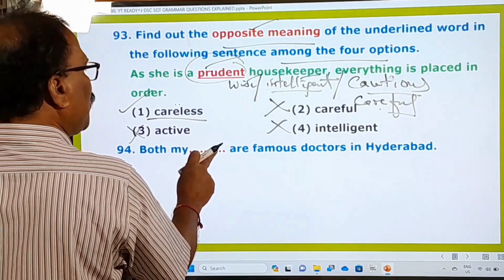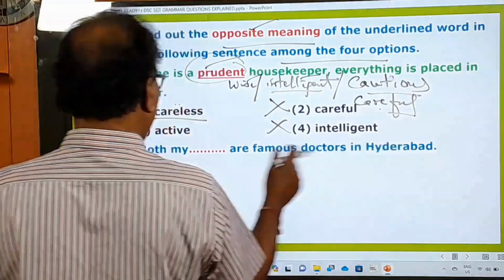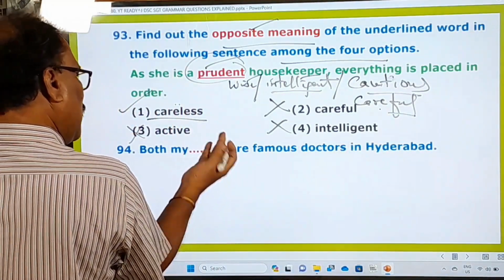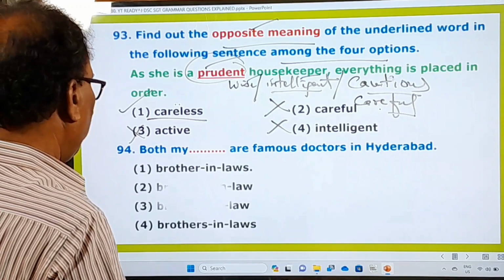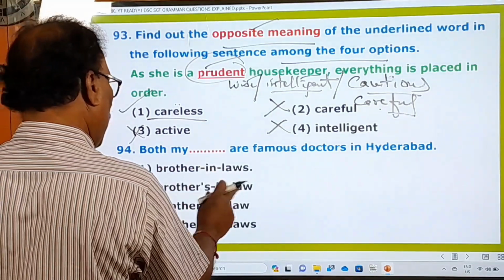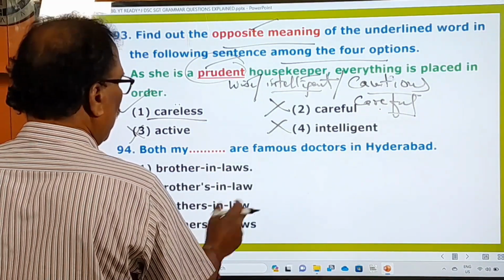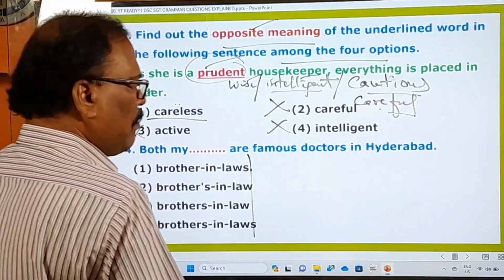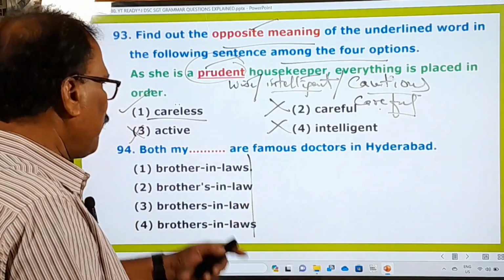Both my dash are famous doctors in Hyderabad. Both my dash. What is this dash? Let us see that in the options. Brother-in-laws, brothers-in-laws, brothers-in-law, brothers-in-law. So now I'll give you some explanation about this question.